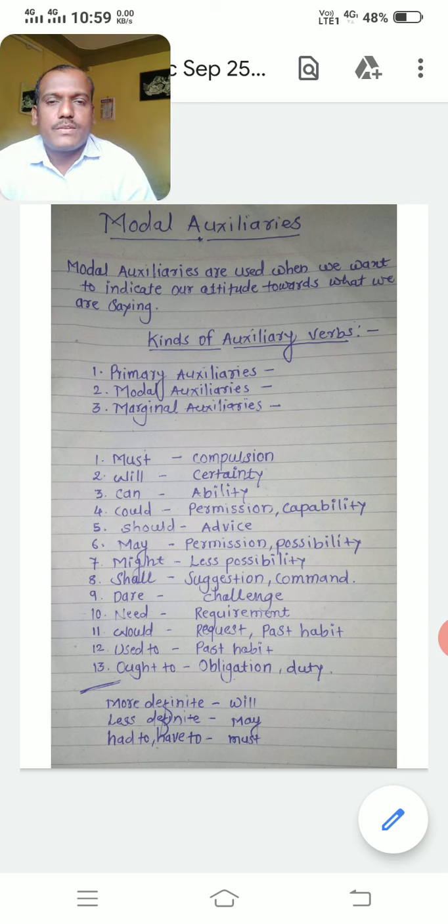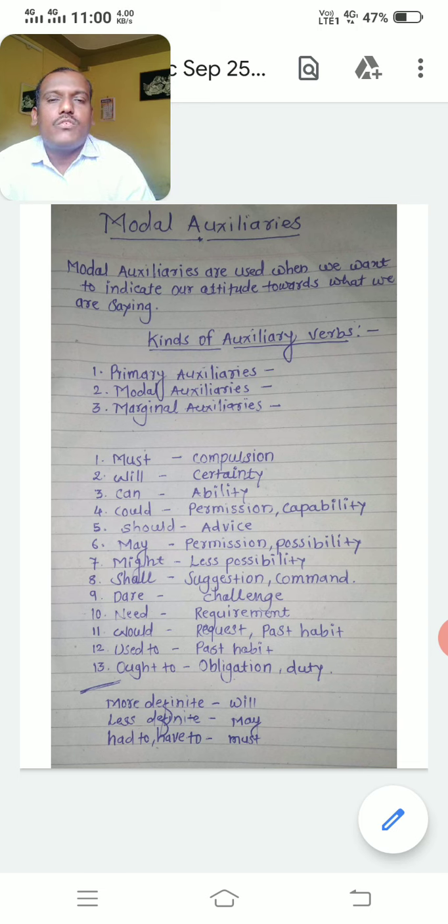Have you got it? Yes. Okay. Will, certainty. Will is used for certainty. There is assurance. There is a 100% thing. So if I am saying I will give you money, that is sure. But if I say I shall give you money, there is no certainty. He will come. 100% is surety. Certainty is there. So will is used for certainty. And the question will be, what is the use of will? We have to say there, that it is for more definite or for more certainty.